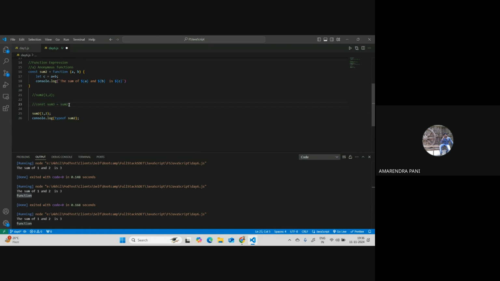Any other query? I have a question. If you have an anonymous function, in order for a function to be anonymous, you cannot declare it with a name, right? You have to leave it empty. You cannot state a name.